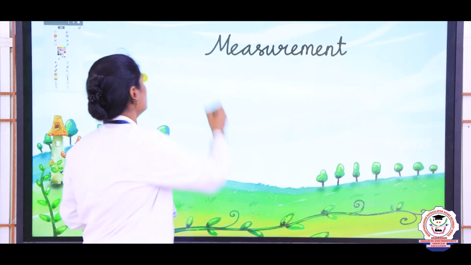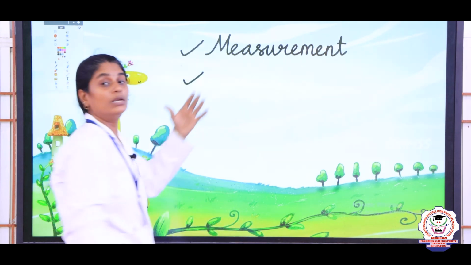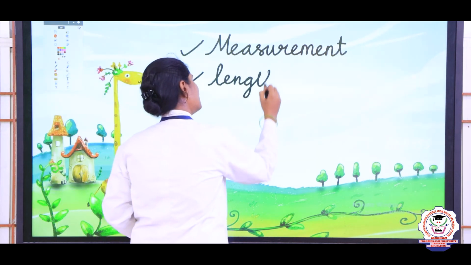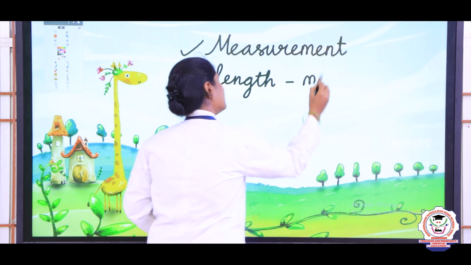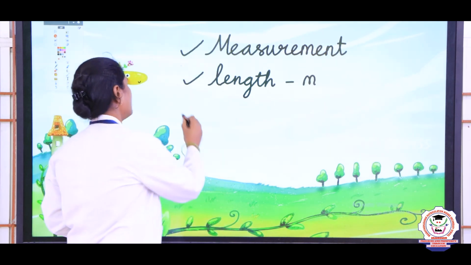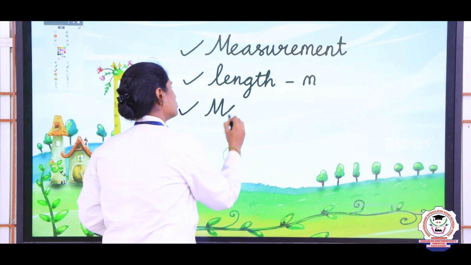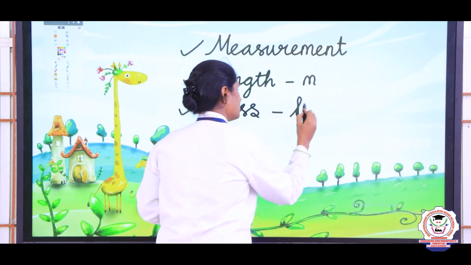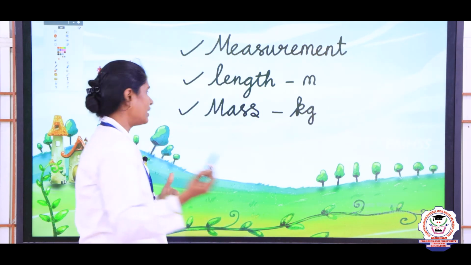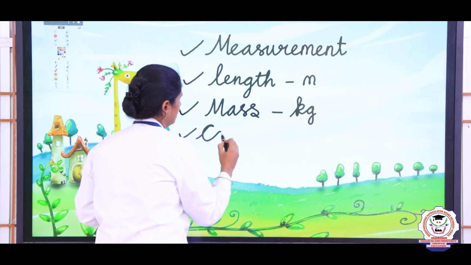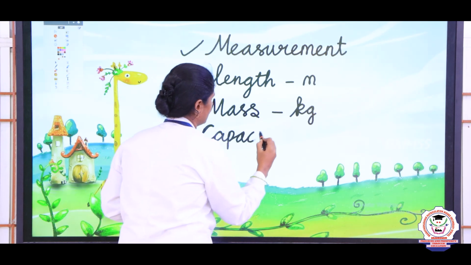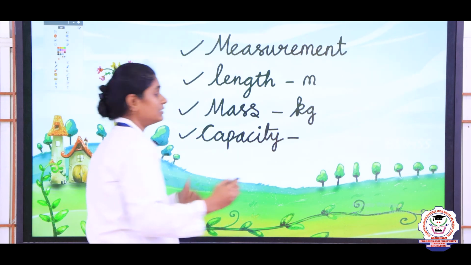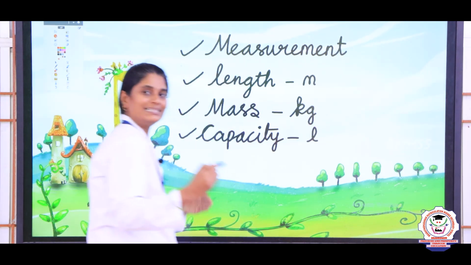You learnt about measurement of length, whose standard unit is m, that is meter, and mass, that is weight, whose standard unit is kg, that is kilogram. You also learnt measurement of capacity, whose standard unit is liters, that is L.